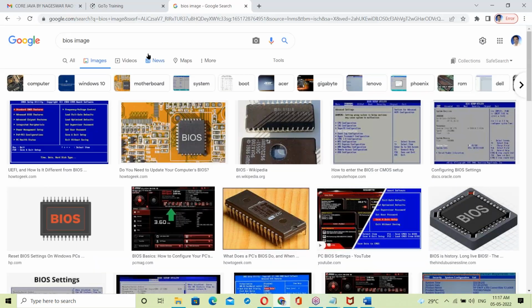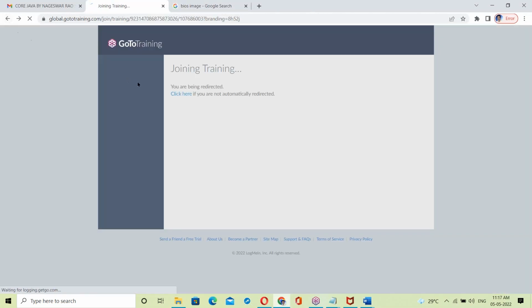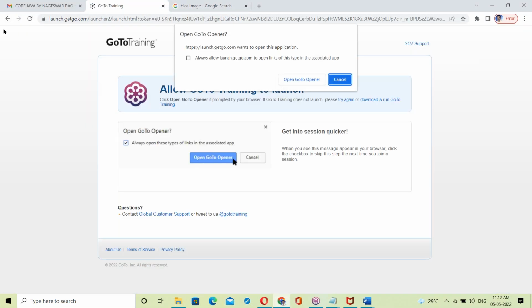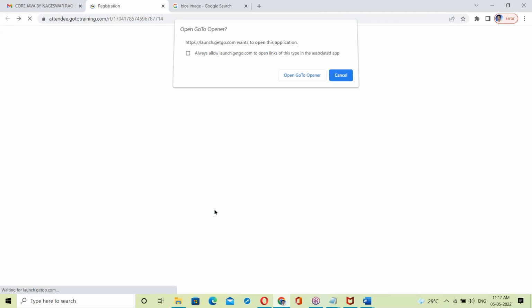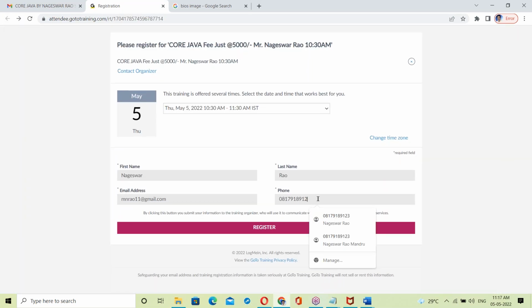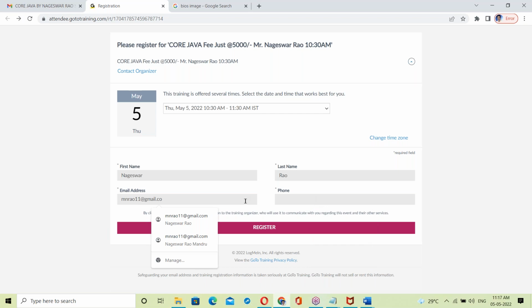For example, go to the training app. See here, this is a form, right? We are filling some form and submitting. This is called front end. Now this front end is collecting data from you.